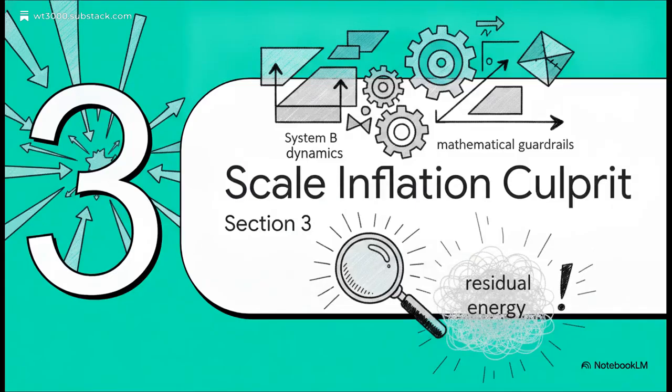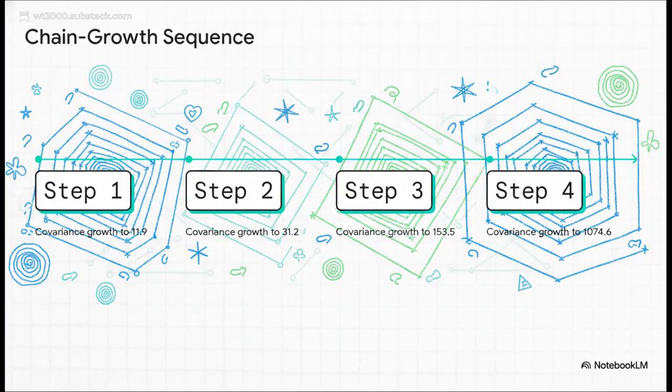Section 3. The scale inflation culprit. So System B isn't merely large, it undergoes superlinear accumulation. We are talking about genuine multiplicative growth across the transport chains, jumping from 11.9 to 31.2 up to 153.5 and rocketing all the way to over 1,000. But again, let's stress test the math here.